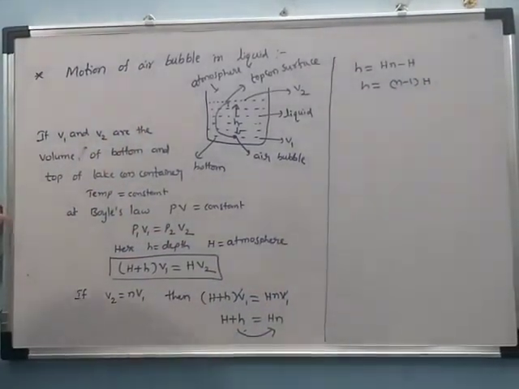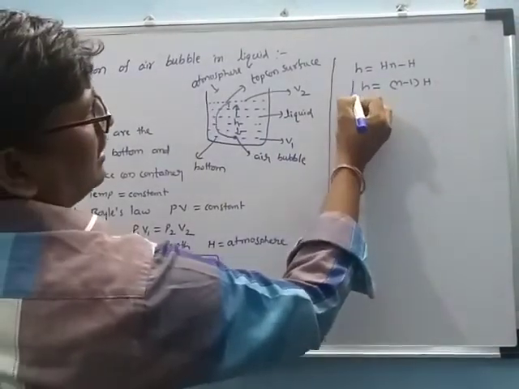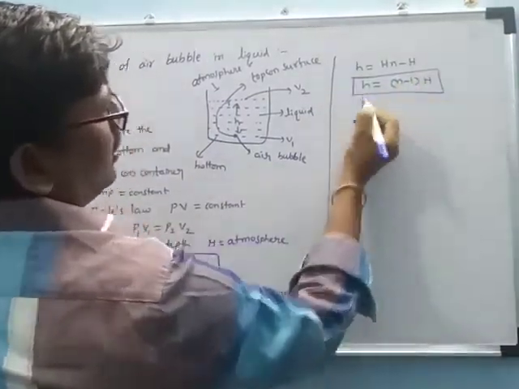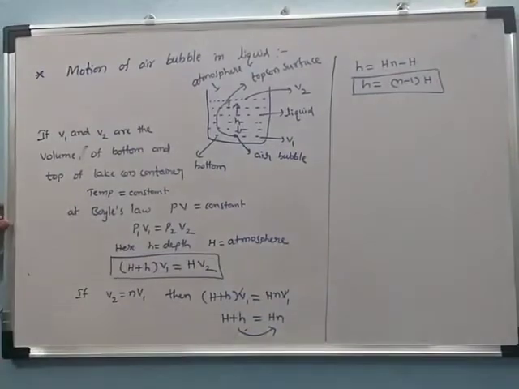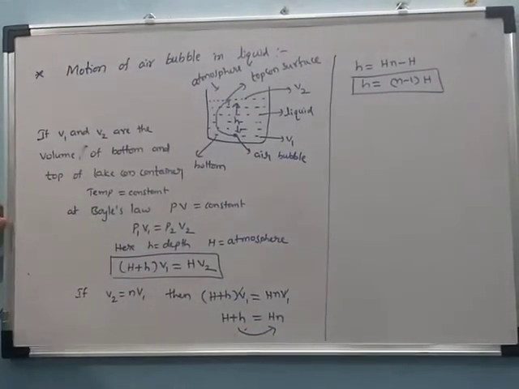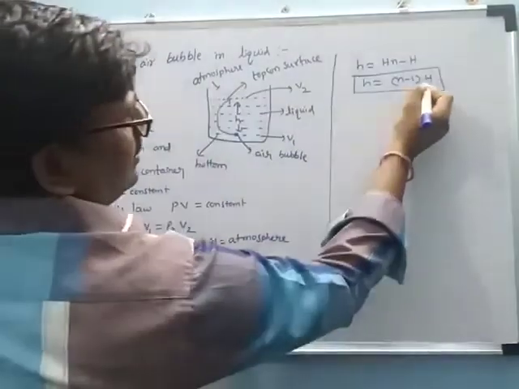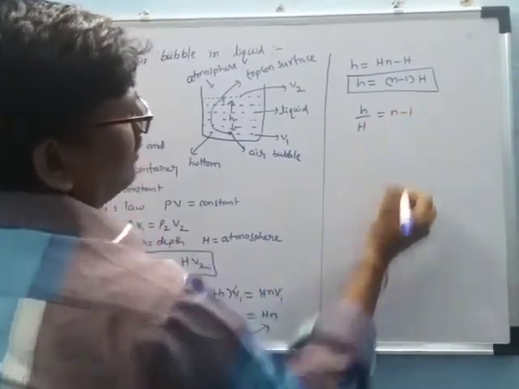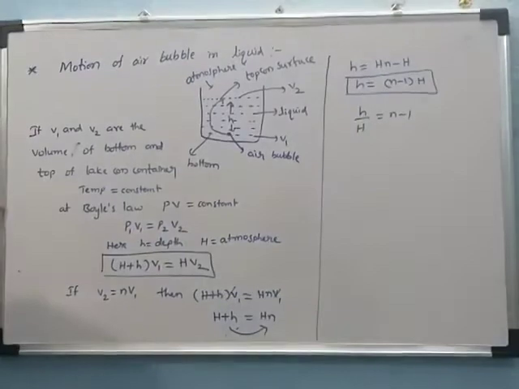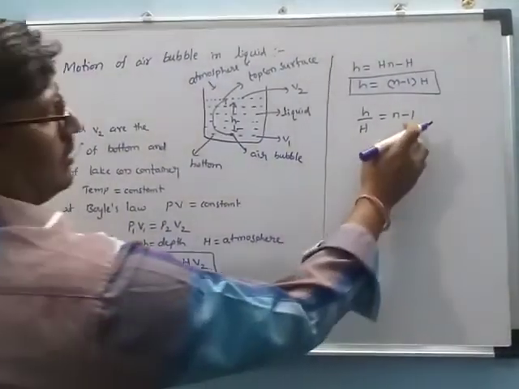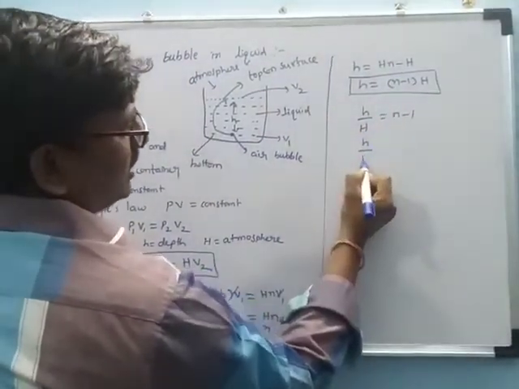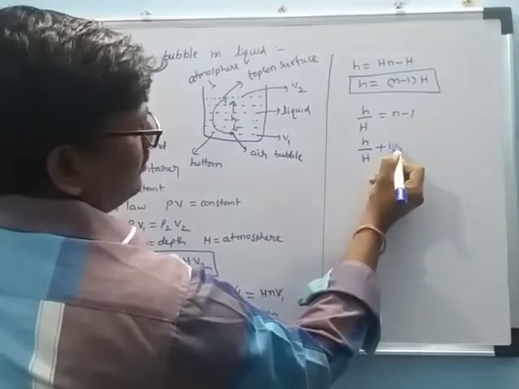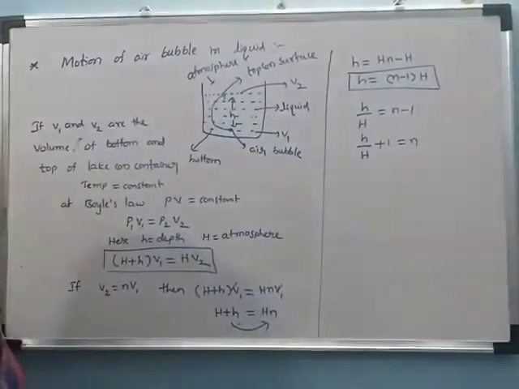This is the depth formula. Also, small h by capital H is equal to n minus 1. Now taking the minus 1 to this side, small h by capital H plus 1 is equal to n.